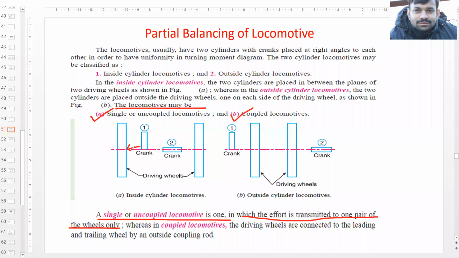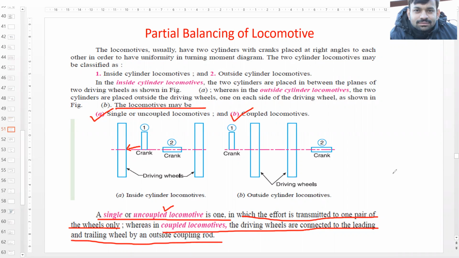In normal cars, the power is transmitted to the front two wheels, and in four wheel drive, the power is transmitted to all four wheels. A single or uncoupled locomotive is similar to normal cars, in which power is transmitted only to the front two wheels. Whereas in a coupled locomotive, the driving wheels are connected to the leading and trailing wheels by an outside coupling rod.